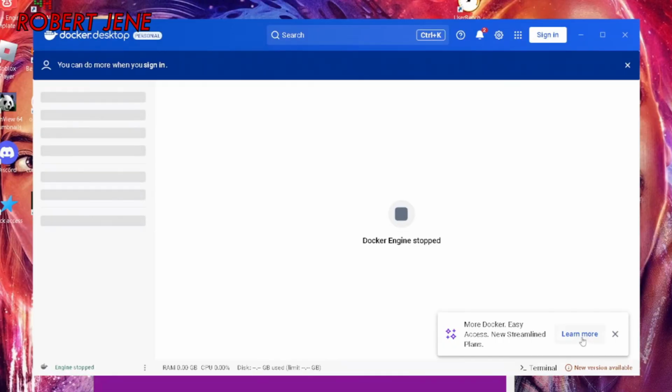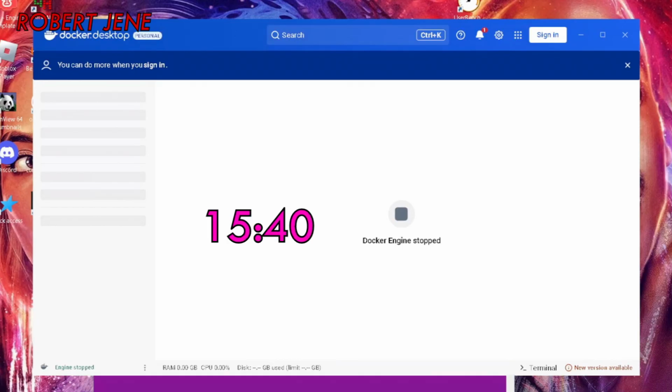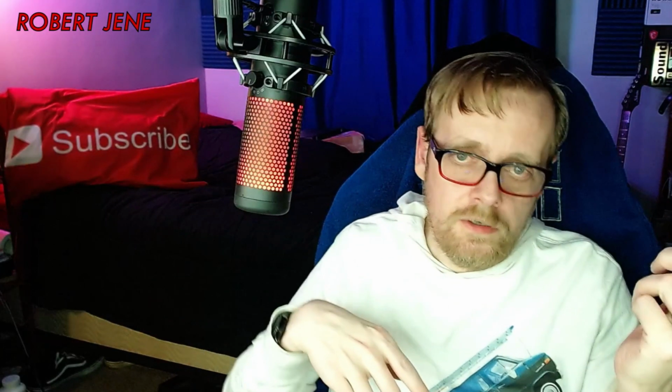It's after this part that you may see the message, Docker engine stopped. If you see this, then you need to go back to the part of my video with the timestamp on the screen and make sure you have all the things set up in that section of the video, or Docker won't actually be able to start. This is why I recorded that section with the requirements for Docker Desktop and put that earlier into the video.